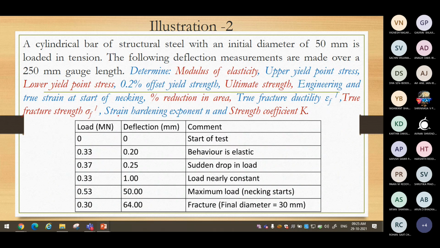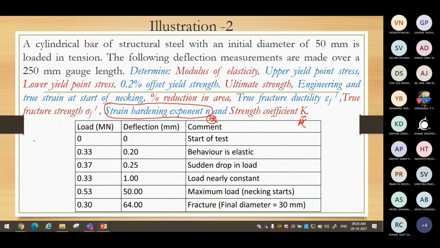The important thing is how to determine the strain hardening exponent n. See here, n dash is not mentioned because these are the monotonic curve properties given. It is the static test, what you do in your strength of materials lab. Therefore, n dash is not mentioned, and the strength coefficient is K, not K dash. From the monotonic curve, the SOM lab static test you have done earlier, you can get n and K. So what is that relation? How can you get n and K? To show that, this problem is given. All other things you are already well aware of.